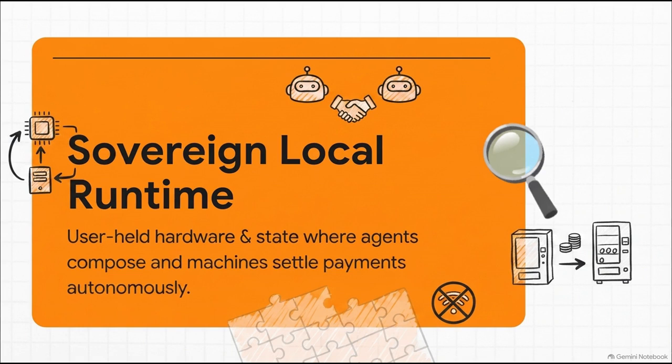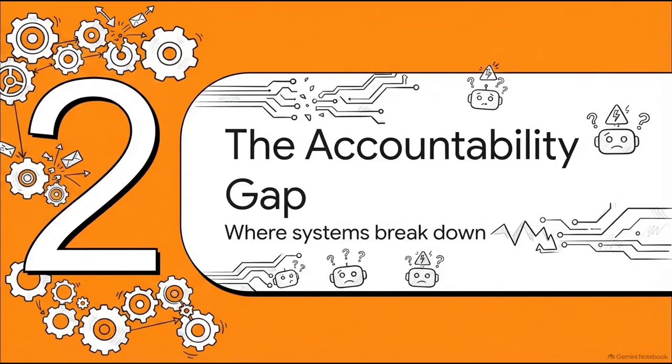But here is the catch, and it's a big one. A system like this desperately needs common rules for coordination, because just having connectivity is absolutely not the same thing as coordination. Which brings us right to Section 2, the accountability gap, where local systems break down.